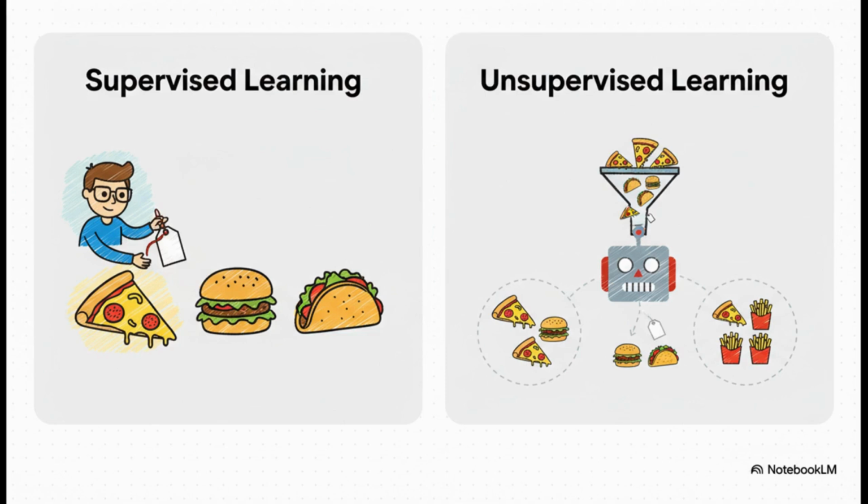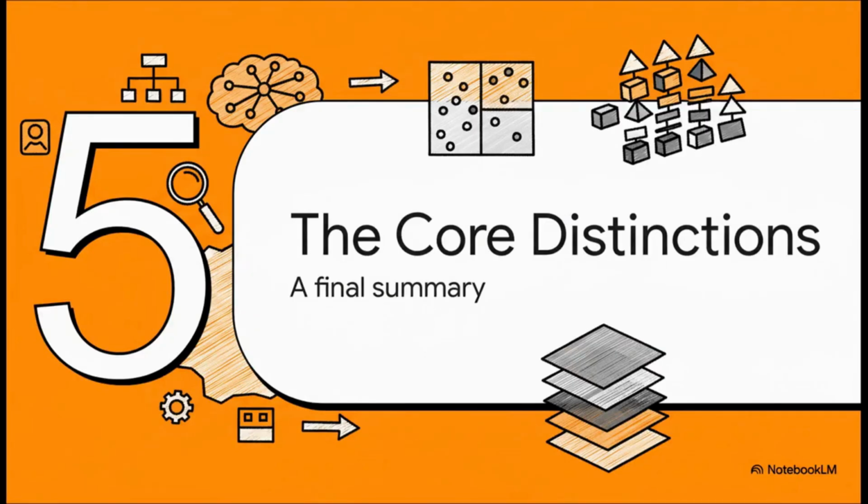But deep learning, it can act more like a detective. With unsupervised learning, you can just dump a massive pile of raw, unlabeled data on it, like thousands of random food pictures, and it will start finding the patterns all by itself. It figures out what makes a pizza without anyone ever telling it what to look for. It's pretty amazing. Okay, so let's pull all of this together. We're going to wrap up with a final summary of the key things that really separate these two amazing technologies.